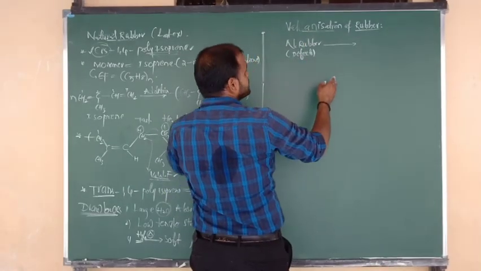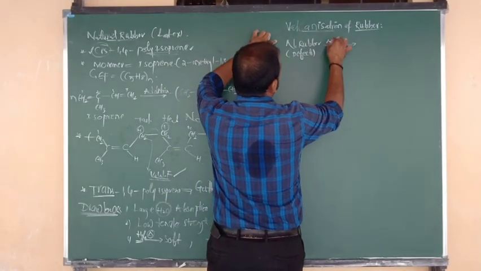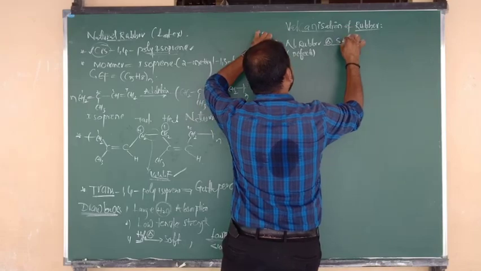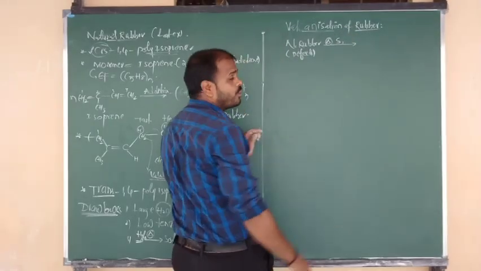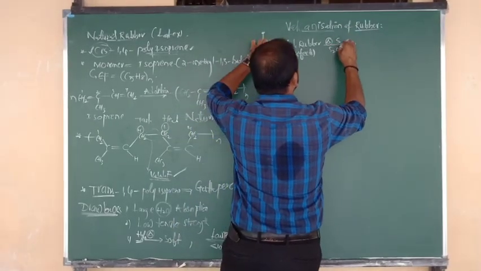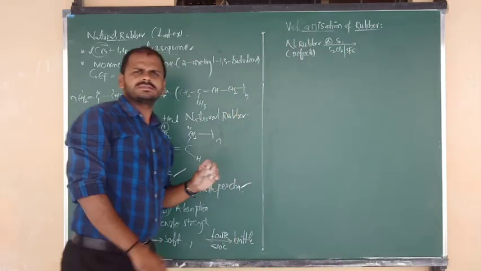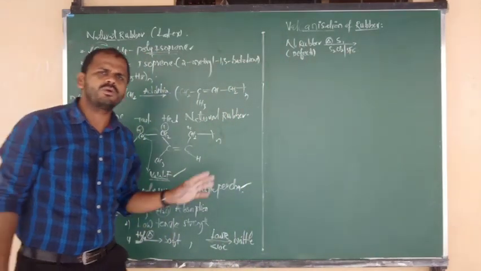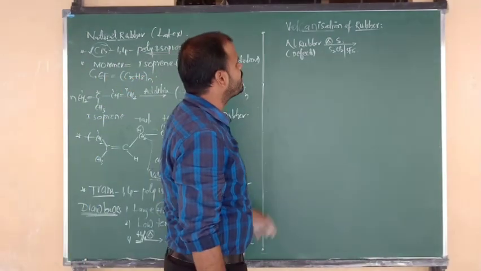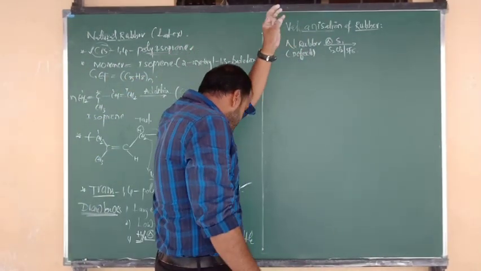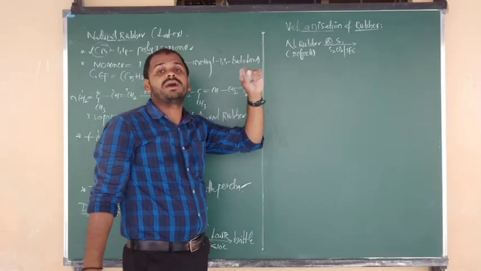In the vulcanization procedure, natural rubber undergoes heating with the addition of sulfur or sulfur compounds. We can add S2Cl2 and also SF6. Sulfur or sulfur compounds, both we can add, beta, in the vulcanization procedure. Try to remember one more point that should be very firmly fixed.